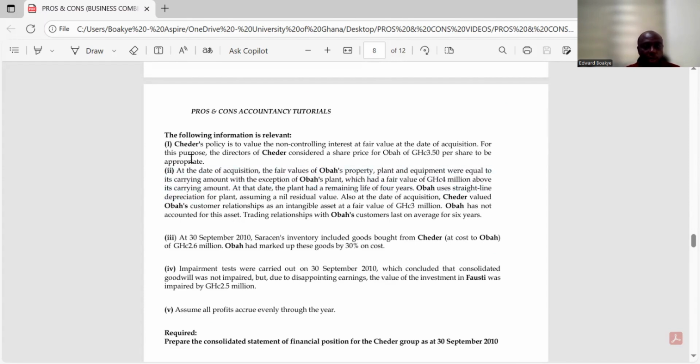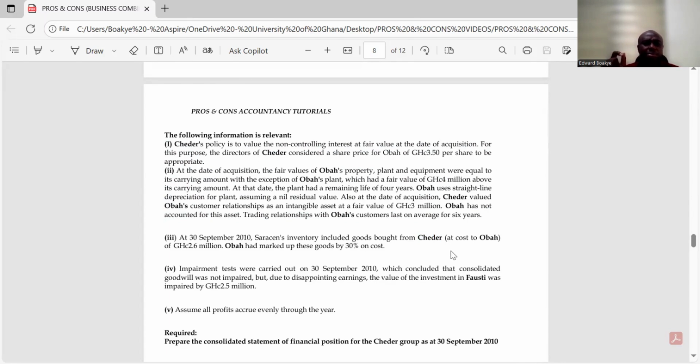We know that note 1 is about consideration. Note 2 is about the fair value adjustment. And then note 3, let's look at note 3, if there was a sale. Good. At 30th September 2010, inventory includes goods bought from what? Cheddar. So Oba bought some inventory from Cheddar.